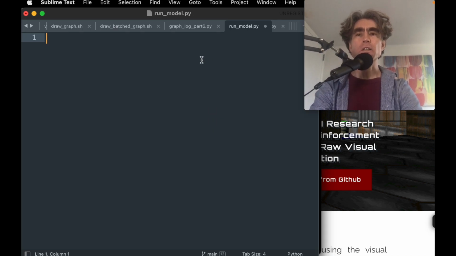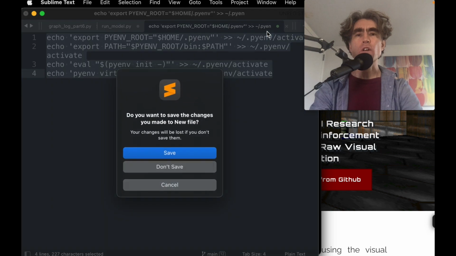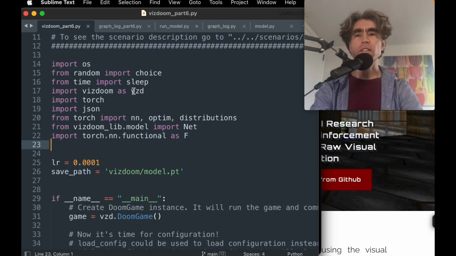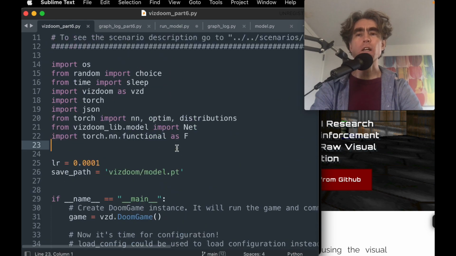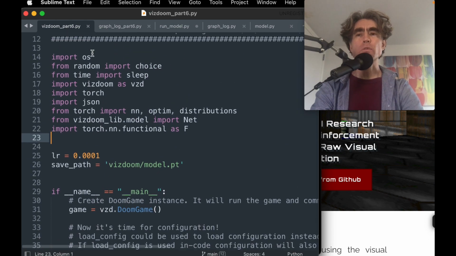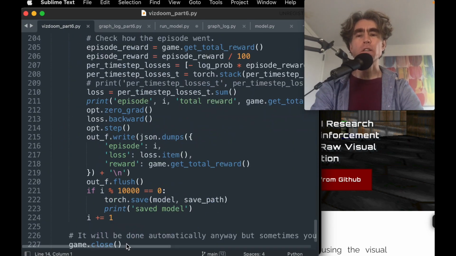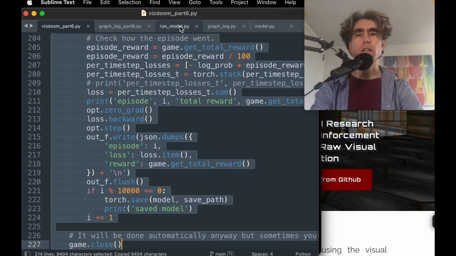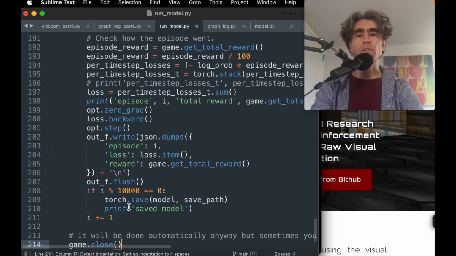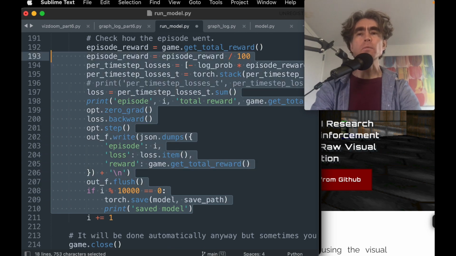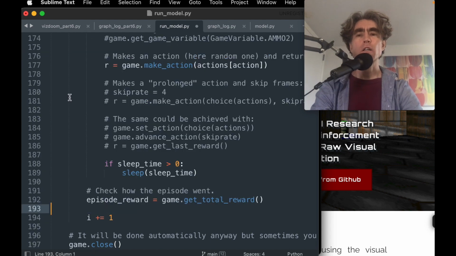Basically, we're going to take large chunks of the training script, which is ViZDoom part 6. We're going to take large parts of this, but we're not going to do any training. So I guess we can just copy and paste this, and then remove the stuff that we don't want. We're not going to save the file. We're not going to do a log file. We're not going to do any training. Let's remove all the stuff we commented out.